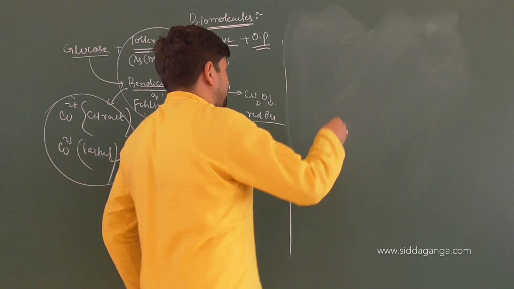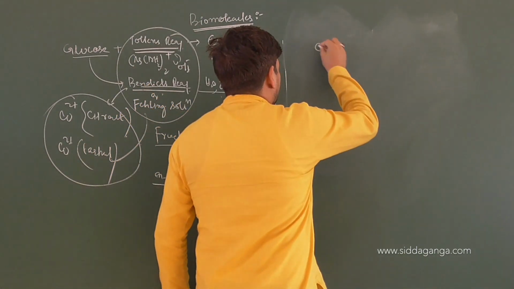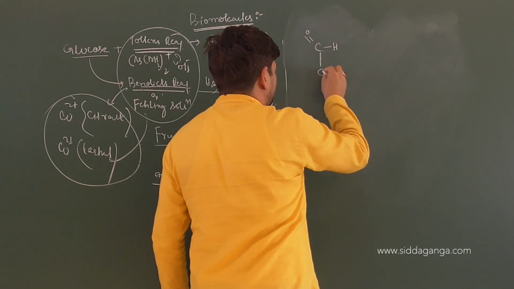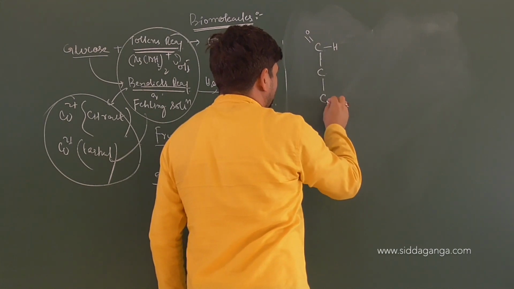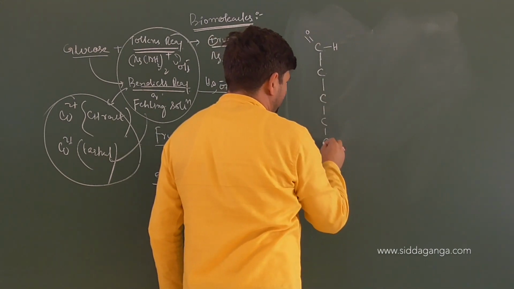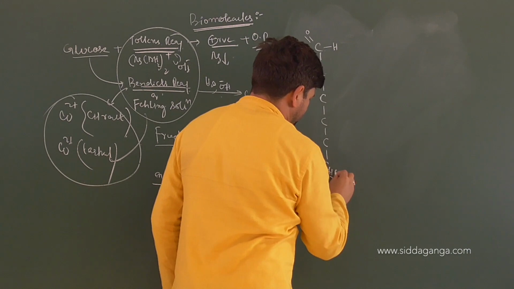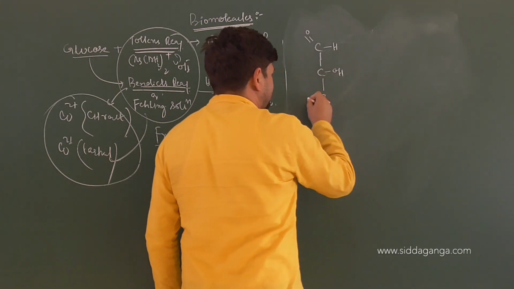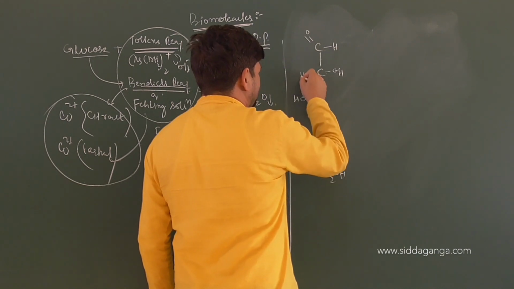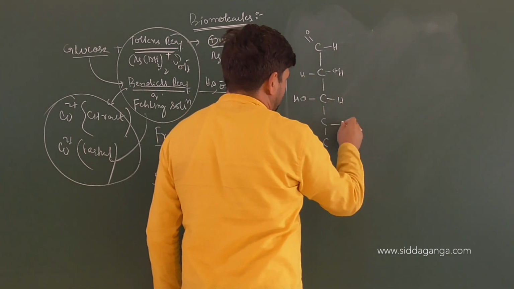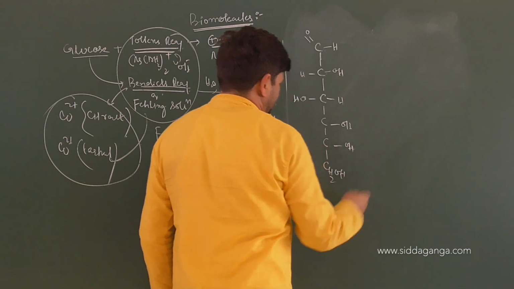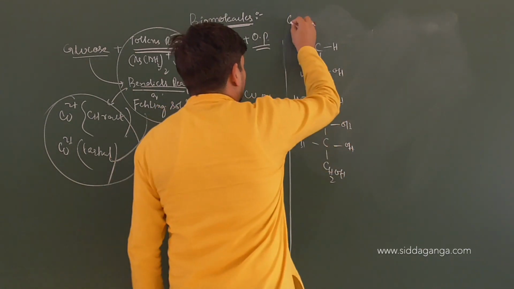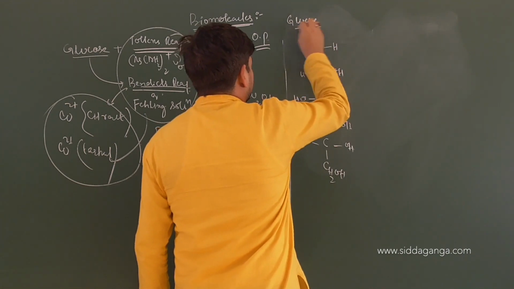How do we get the cyclic structure of glucose? We have C double bond O, then H here. Then you have C, and again C, 2, 3, 4, 5, and at the end CH2OH. On this side you have OH at the right side, and this is OH here, this is H here. You have H, then OH, OH respectively. So this is H here, this is H. Keep it in mind. This is the open structure of glucose.